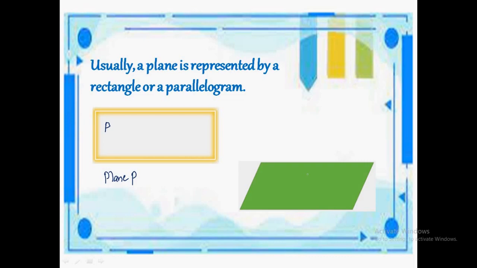Another way is by taking three different points. Let it be X, Y and Z. We are taking three different points in the plane, but they are not on the same line. And we can read it as plane XYZ. Since the plane extends indefinitely in all directions, the length and breadth of the plane are unlimited. So a plane has no definite length and no definite breadth.